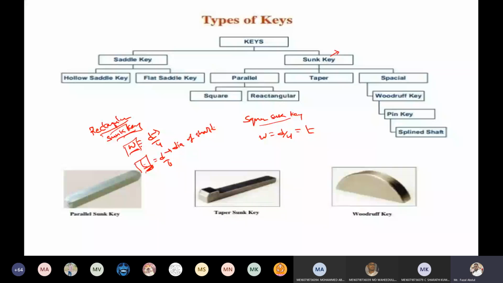See here, these are standard empirical relations, first thing. So you need to remember these relations. Second thing, d is the diameter of the shaft, always in mm. If the question is asking to calculate its dimensions, what you need to do is take the diameter of the shaft given in the question and substitute it in these equations. You will get the width of the key and the thickness of the key. So here I'm drawing the rectangular key.